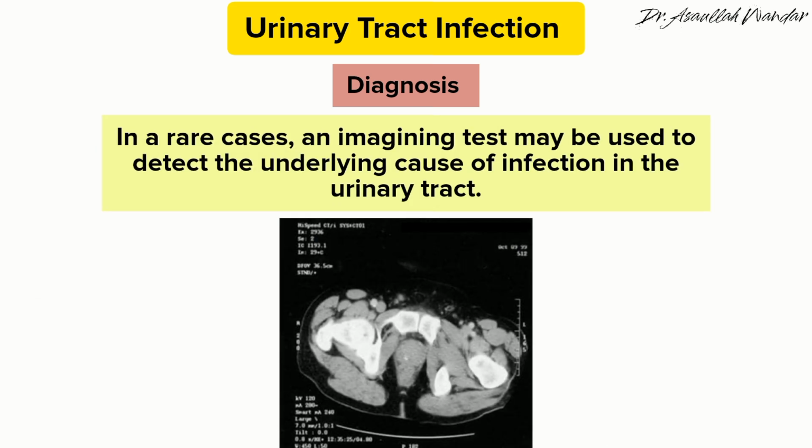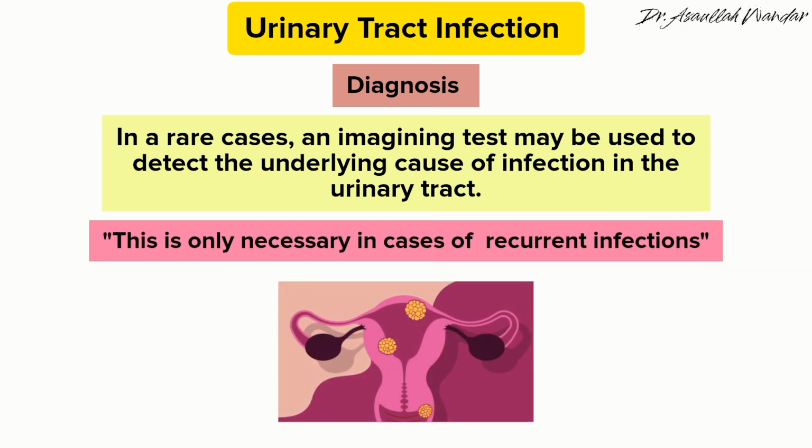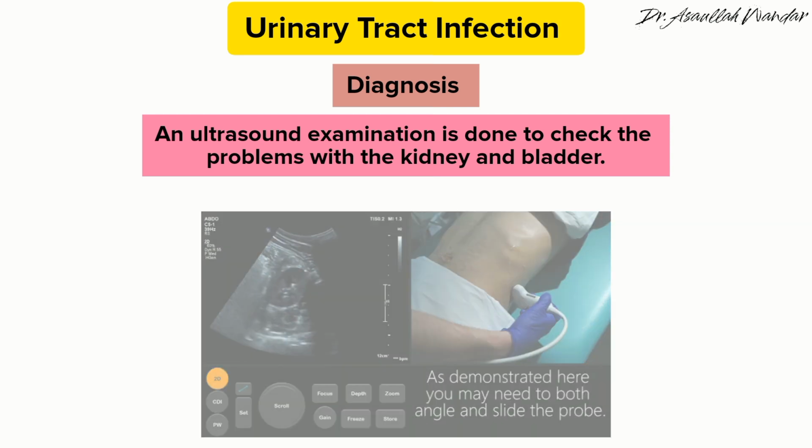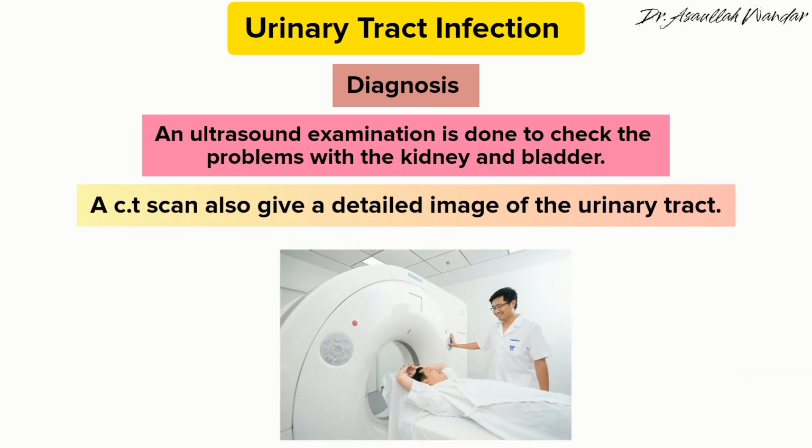In rare cases, an imaging test may be used to detect the underlying cause of infection in the urinary tract. This is only necessary in cases of recurrent infection. An ultrasound examination is done to check problems with the kidney and bladder. A CT scan also gives a detailed image of the urinary tract.